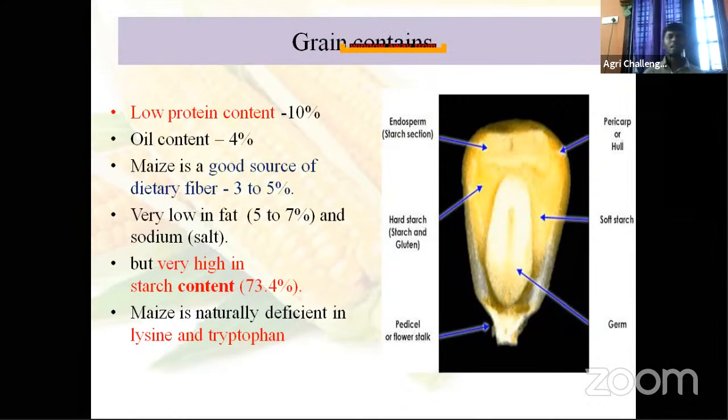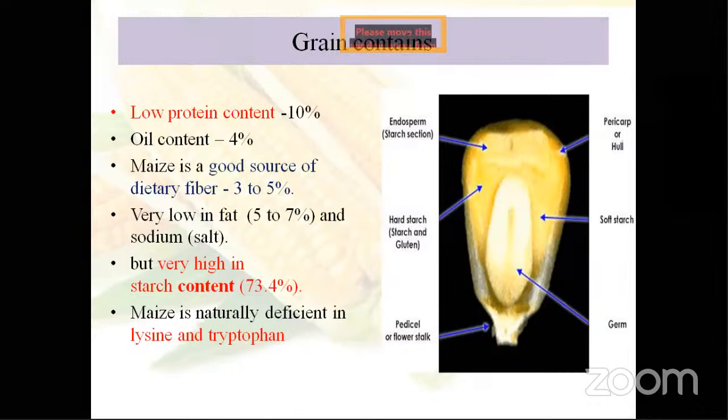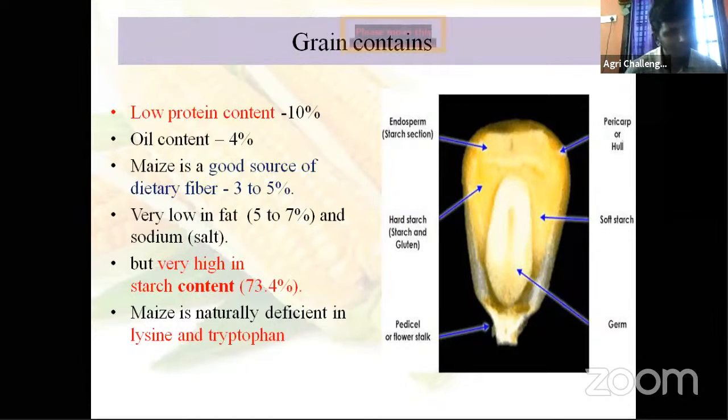And I told you already, oil content. What is the percentage of oil content in maize endosperm? 4%. Maize protein is called zein. Maize is a good source of dietary fiber. Fiber content is 3 to 5%. Very low in fat, 5 to 7%, and sodium salt. But very high in starch content. Starch is high, almost 73.4%. That's why in some Western countries they are producing industrial starch from maize.